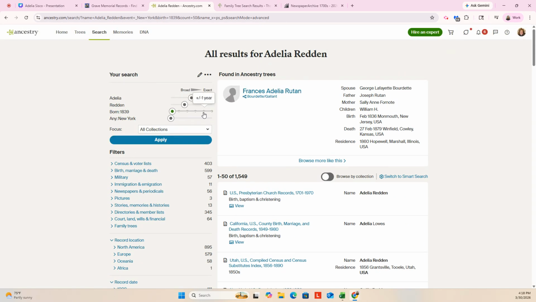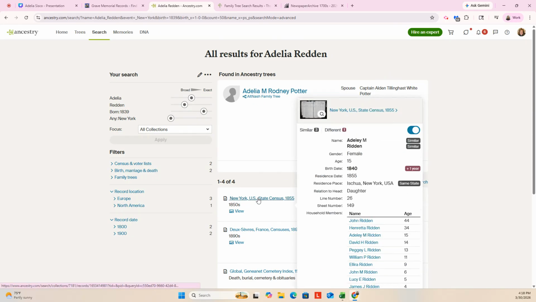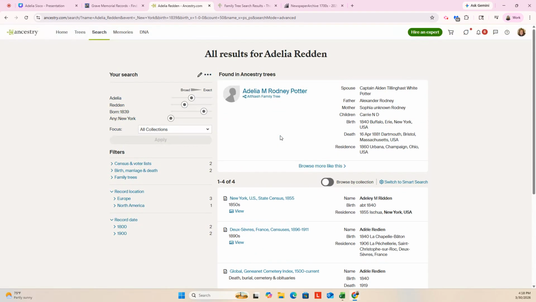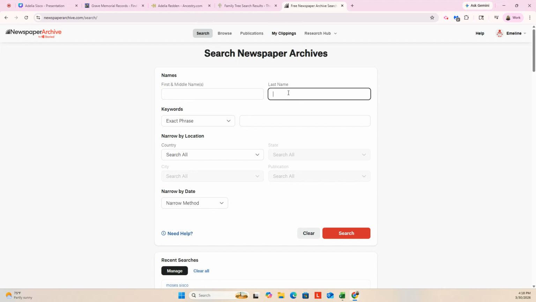Let's actually go up within a year of birth and see if that changes it. I mean, maybe. Adelia. Possible. Okay, so we're just not getting a whole lot. Okay, so now let's see what we can find newspaper-wise. Let's look again, because that was such a unique name to the area.